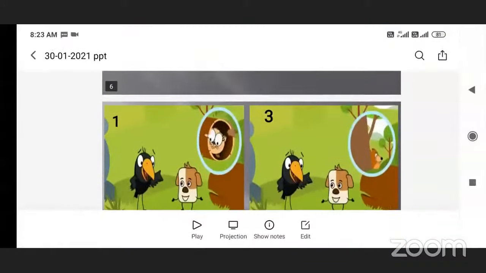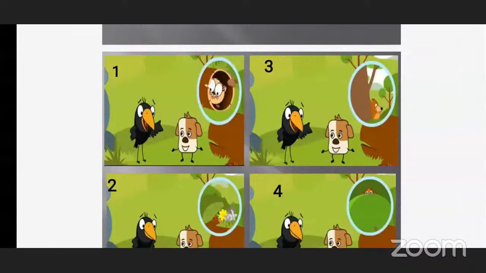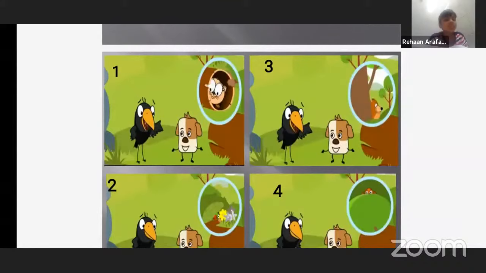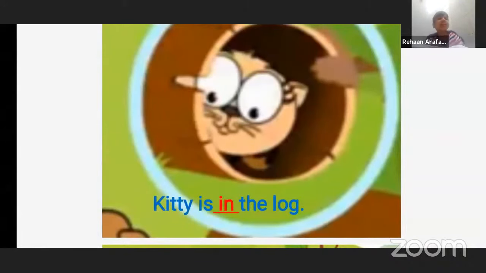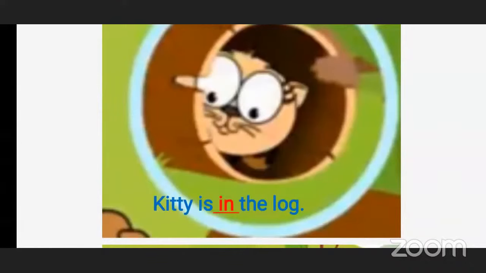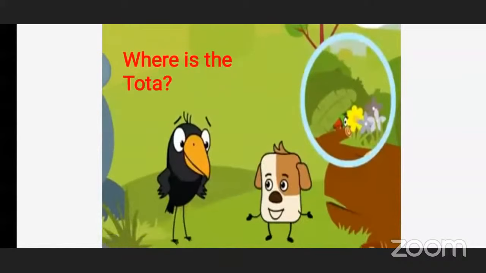So, from the above picture, can anybody of you tell me where is the kitty from the first picture? In the log. Very good. Very nice. So the kitty is in the log. Where is the kitty? In the log. The kitty is in the log. Very good. So we found the kitty. Okay. Now next. So the crow and the doggy now started searching for Tota.